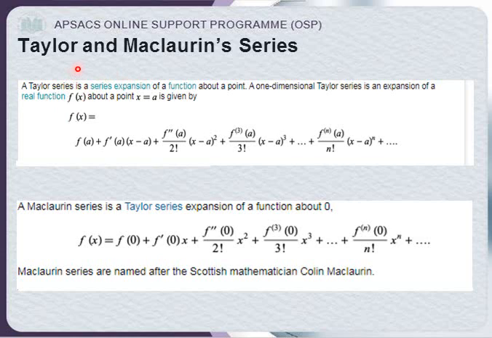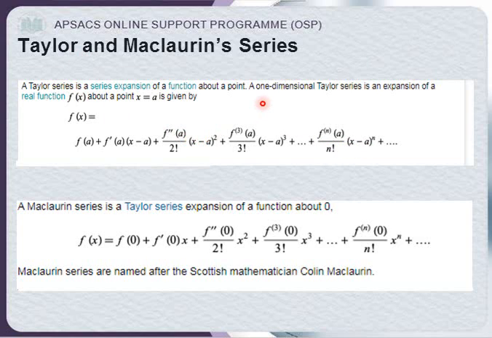Now you can see Taylor's and Maclaurin series, this is the theorem. A Taylor series is a series expansion, for example f of a, f dash a, the first derivative, second derivative, third derivative, and so on, and then multiplied by x minus a, x minus a square, x minus a cube, and so on, and we go on to higher powers with further terms.